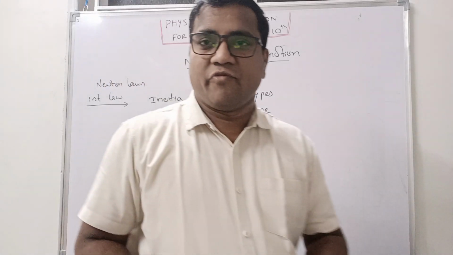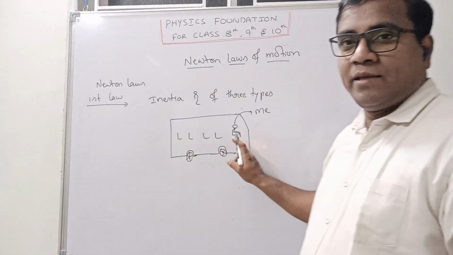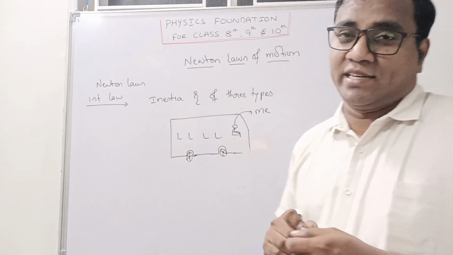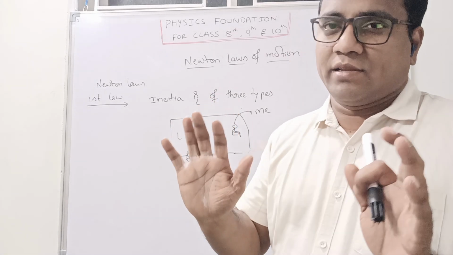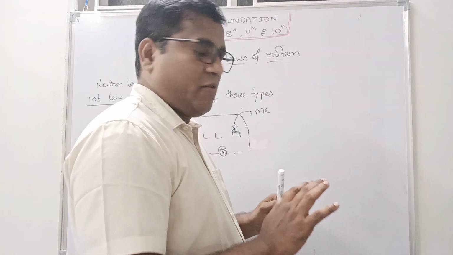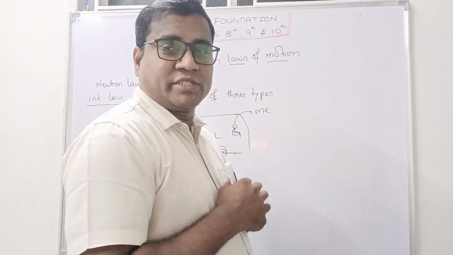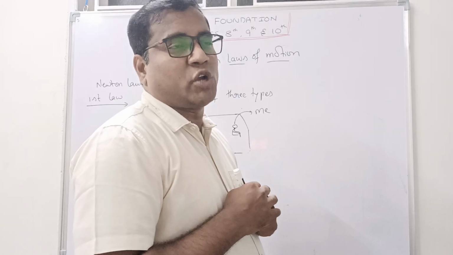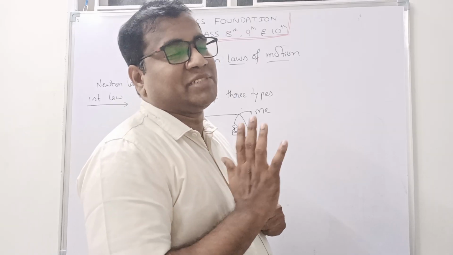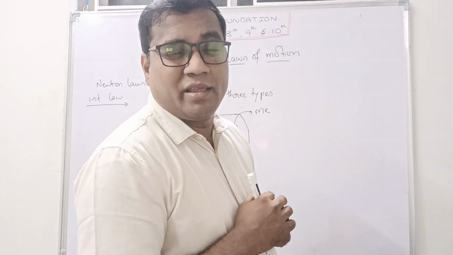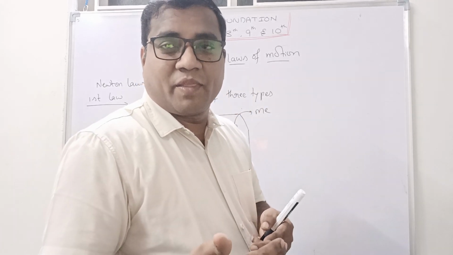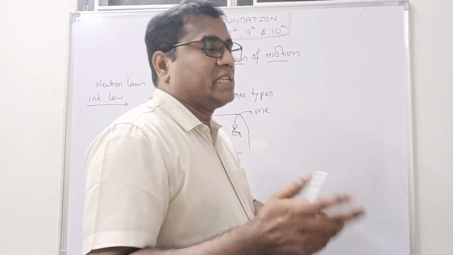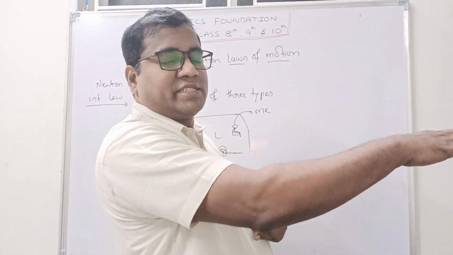Where I'm sitting is exactly the front seat. Try to understand, my kids, please. Now the bus is at rest. When the bus is at rest, I am also sitting, and I think the bus is not moving. So just imagine I am sleeping. Then I don't know when the driver came, and the bus suddenly started in this direction.